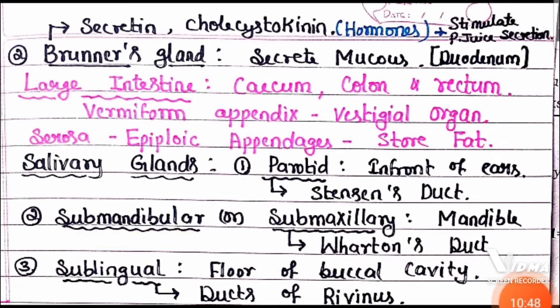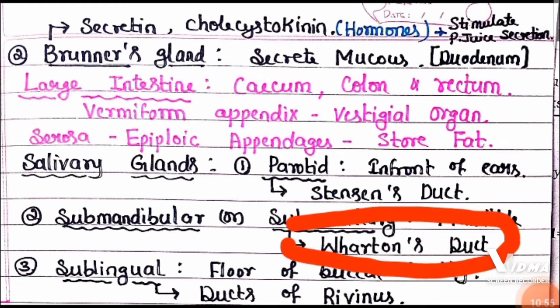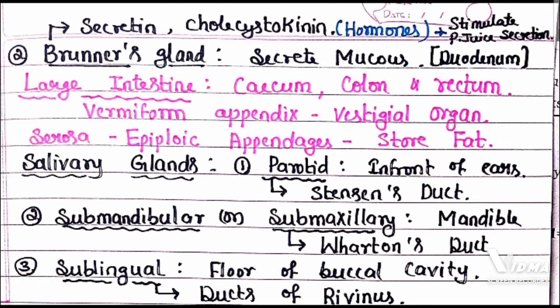It is present near the mandible, and the secretion of this salivary gland is collected by Wharton's duct. And last type of salivary gland is sublingual salivary gland. It is present at the floor of the buccal cavity, and its secretion is collected by a duct called duct of Rivinus.